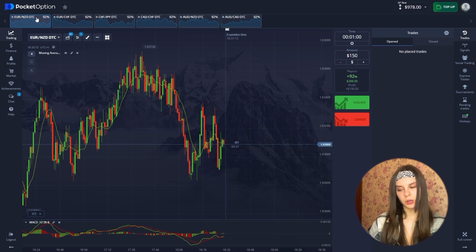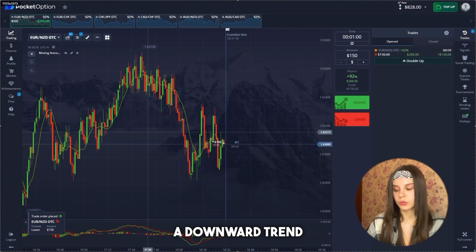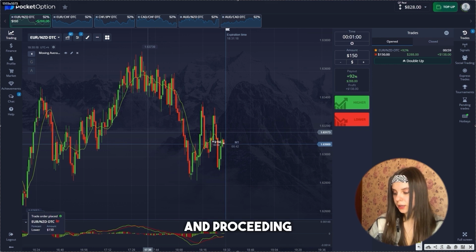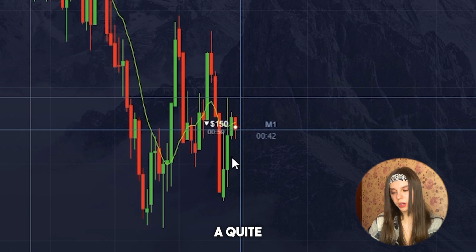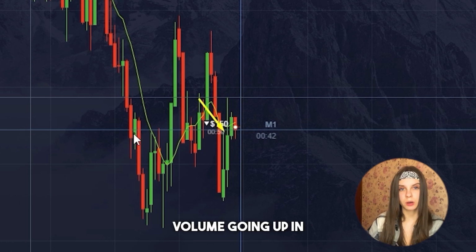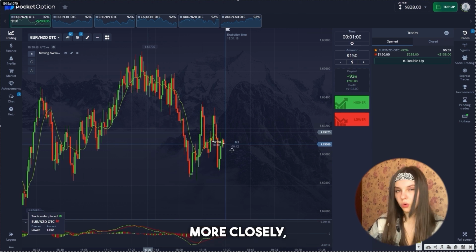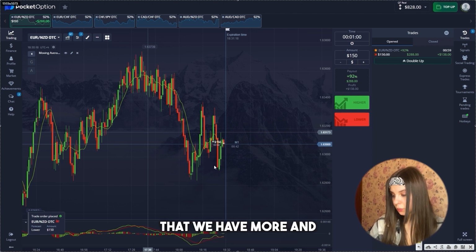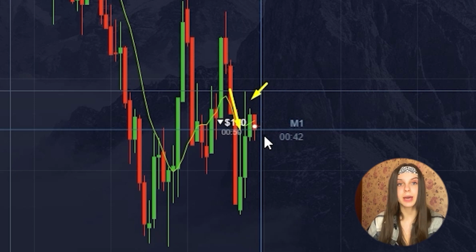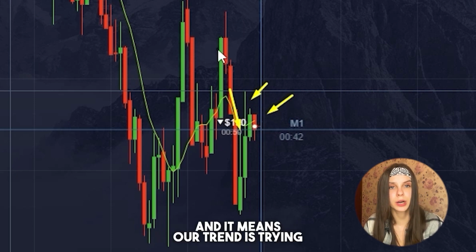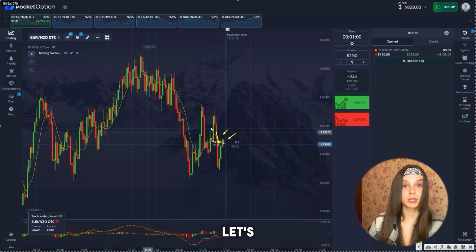So here we are, on the basis of the currency pair, opening a downward trade and proceeding to technical analysis. At the moment, we see that we have a quite large volume going up in the form of green candles. But if we look even more closely, we can observe that we have more and more shadowing in the upper position. And it means our trend is trying to turn around and we are opening for a decline. Let's watch.